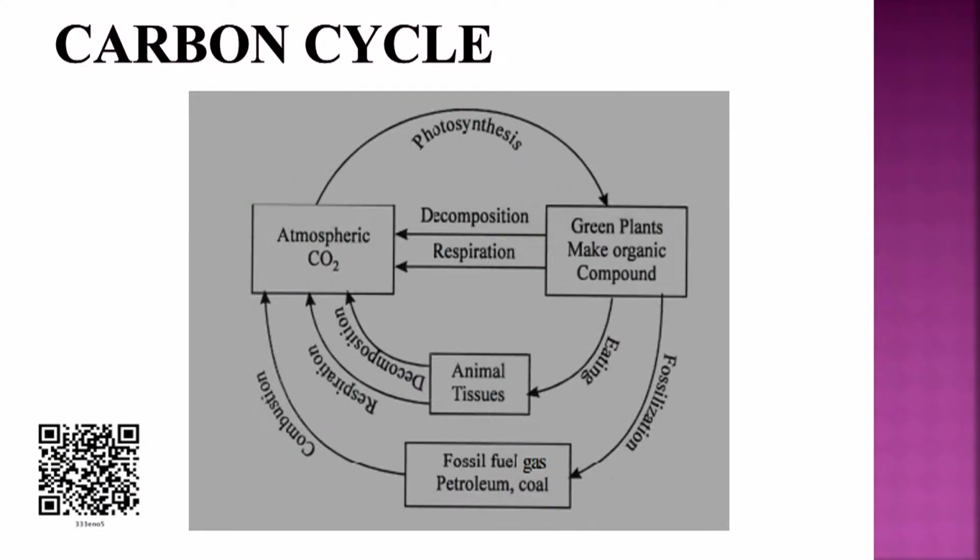The next biogeochemical cycle is the carbon cycle, and this cycle also occurs in several steps: first photosynthesis, respiration, decomposition, combustion, and the impact of human activities too. So, we will take a little more detail about the steps of the carbon cycle.